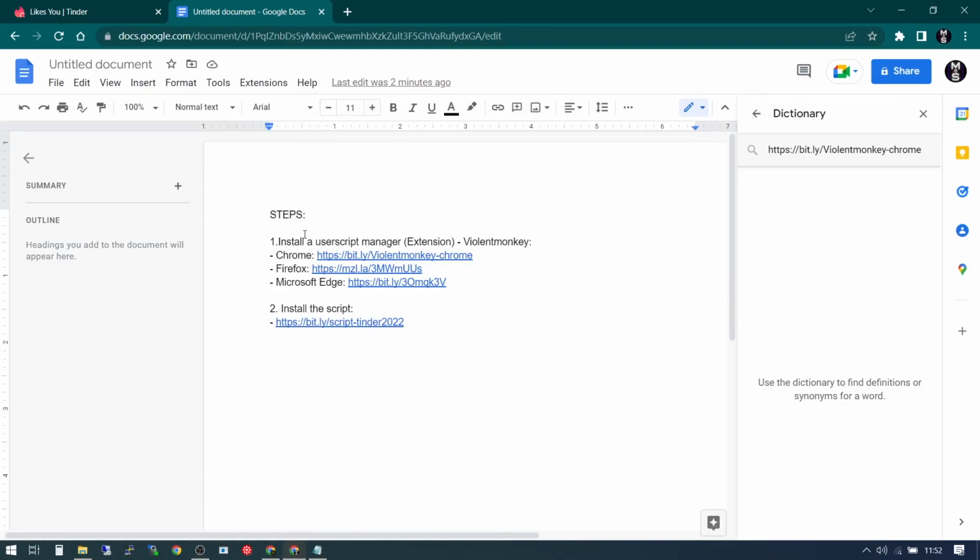So the first step, you're going to have to install a script manager. That's going to be an extension of your browser, maybe Chrome or Firefox or Microsoft Edge. For Safari, you're going to have to look for Violentmonkey in your browser. What you're going to do is just go to this link and open it. I'm going to put these links in the description.